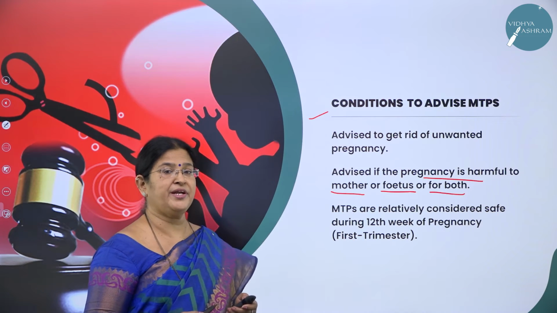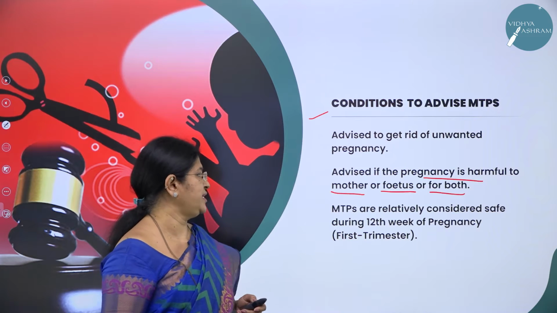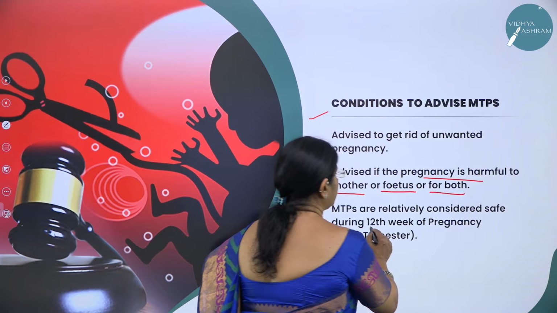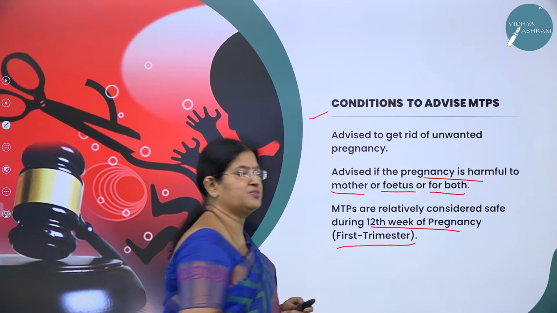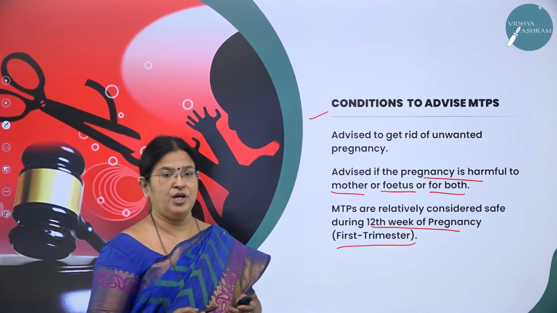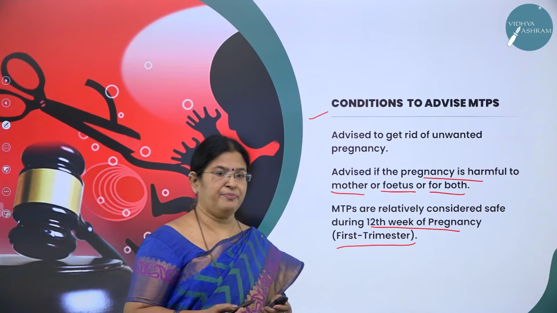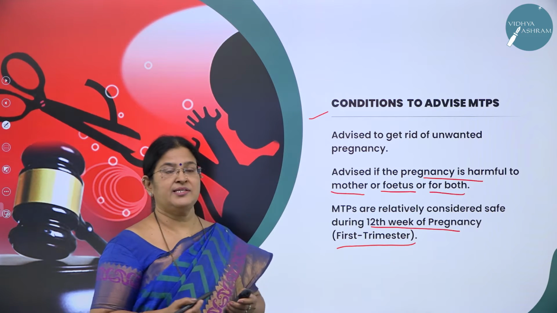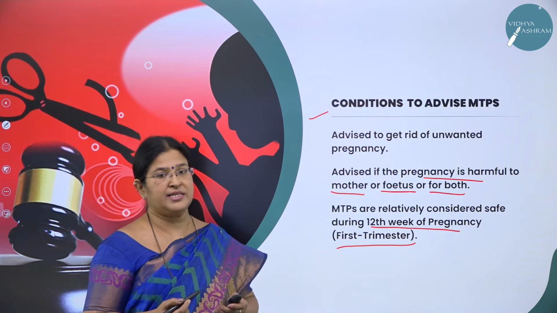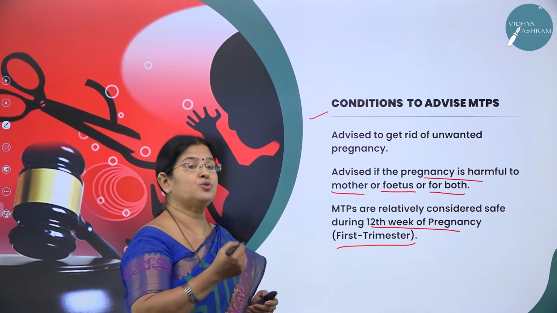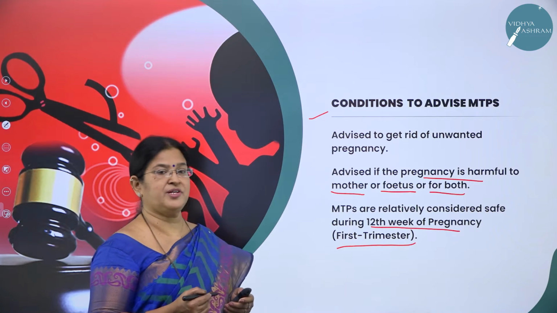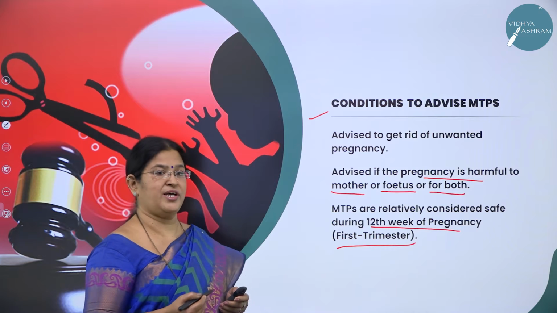And at what period of pregnancy is it advised? MTPs are relatively considered safe up to the 12th week of pregnancy, what we call the first trimester. Hope you remember, we studied this in the chapter on human reproduction. The 12th week is the first trimester, and 6 months, that is 24 weeks, is the second trimester. You should not go to that trimester. Only within the first trimester is it advised.